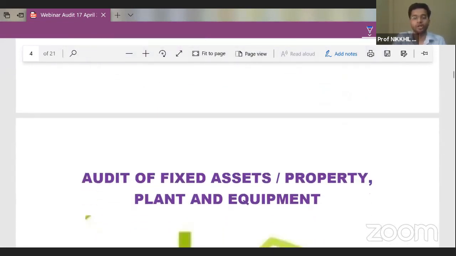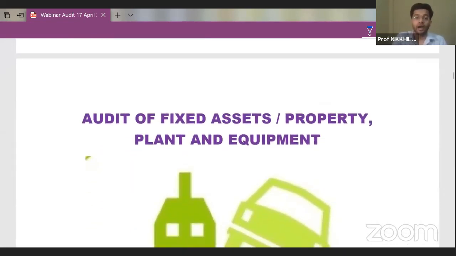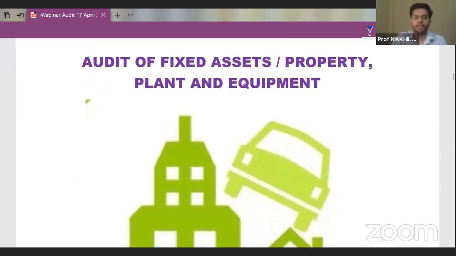Okay, sir. So this was audit of inventory. Now comes a very, very important element of our audit, and this element is audit of fixed assets and property.